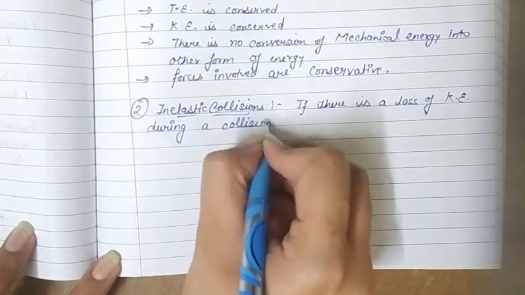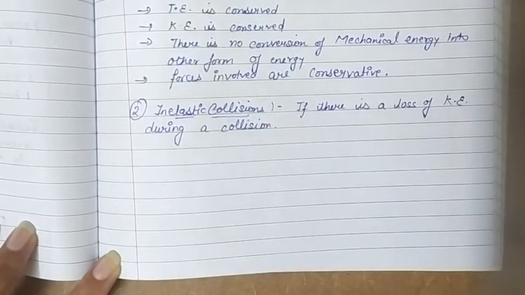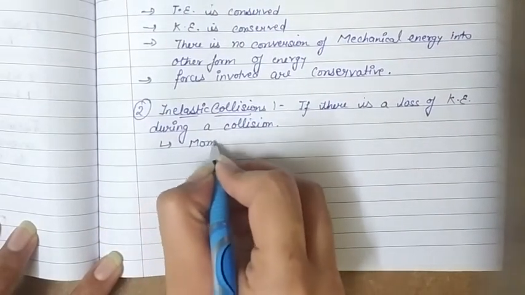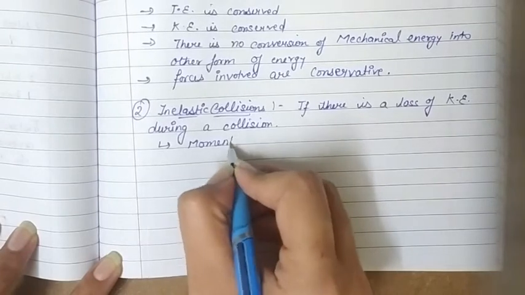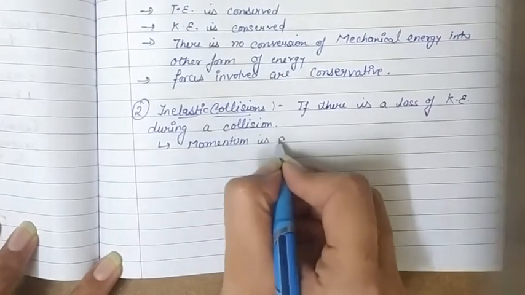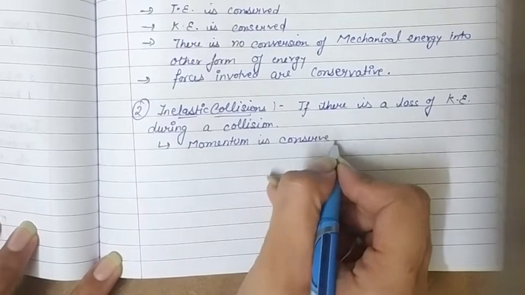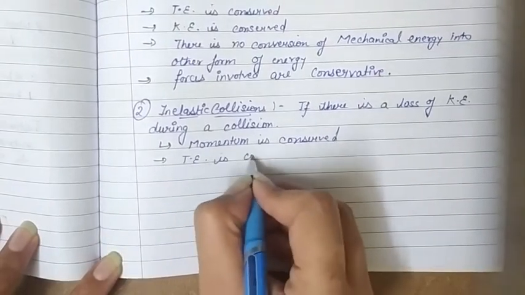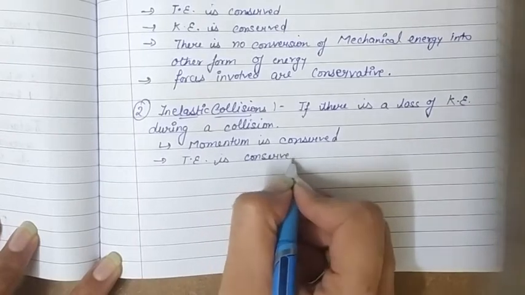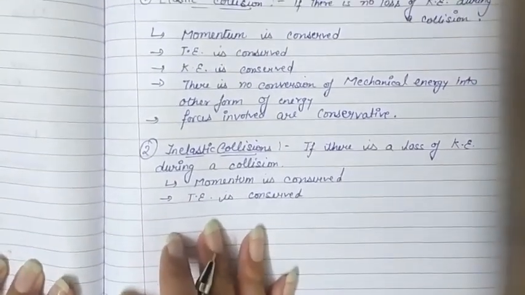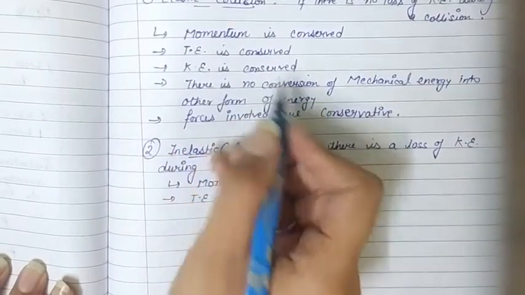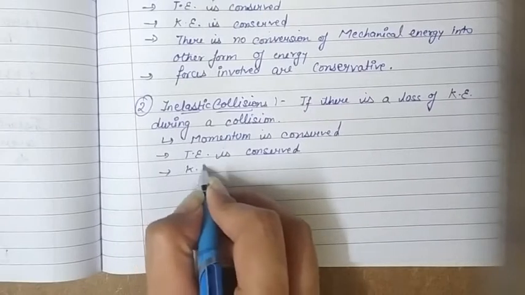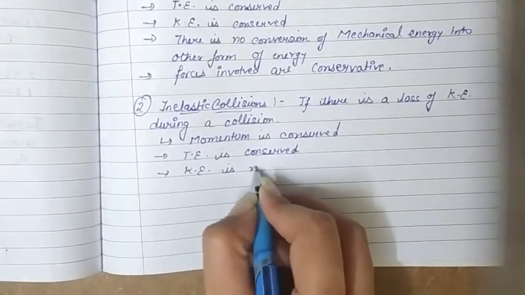Now the characteristics: momentum is conserved in this case also. Total energy is also conserved. The change is in the next point. In elastic collision, kinetic energy was conserved, but in inelastic collision, kinetic energy is not conserved during the collision.